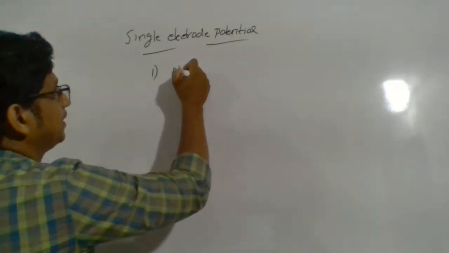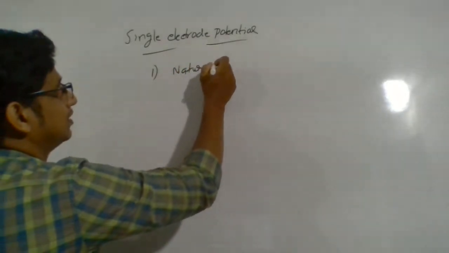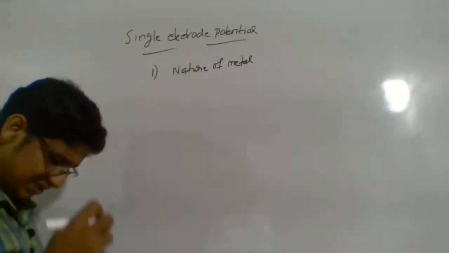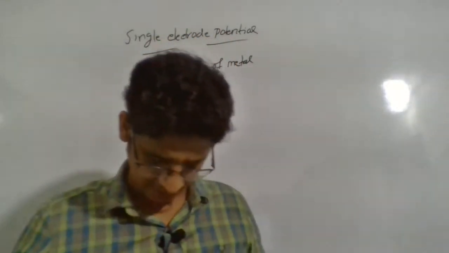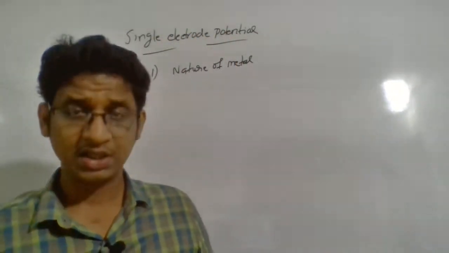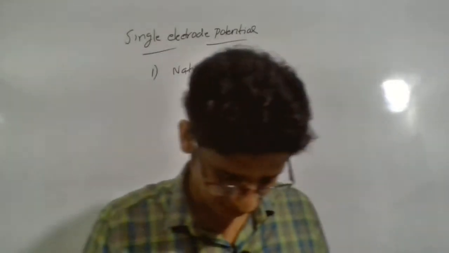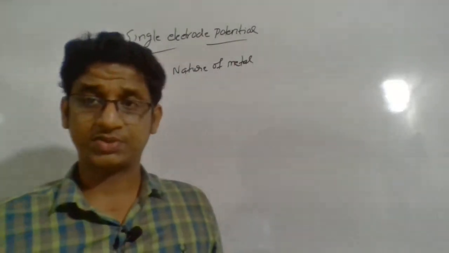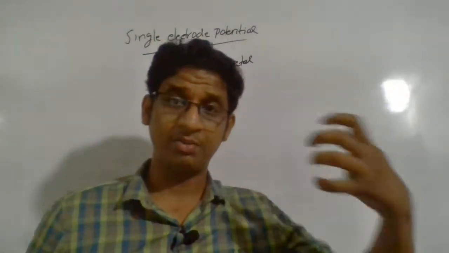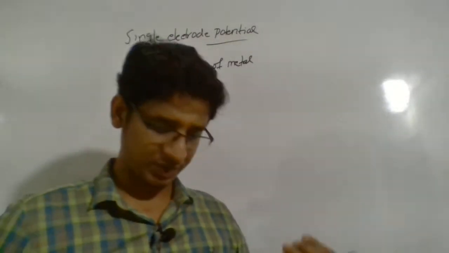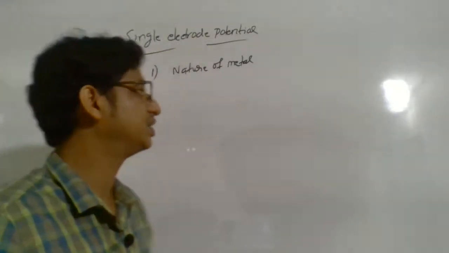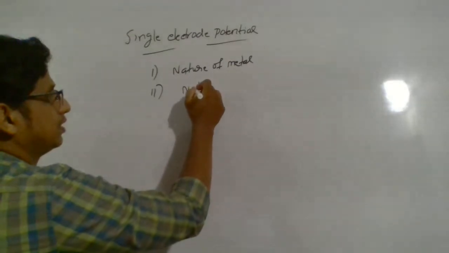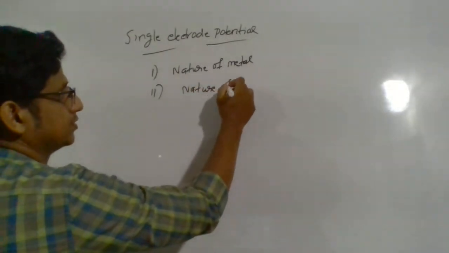first, the nature of the metal. That means what the metal is. Depending on the metal, the electrode potential varies, because different metals have different electrode potentials. So it is observed that depending on the metal, the electrode potential varies. Then the next point, the nature of electrolyte.